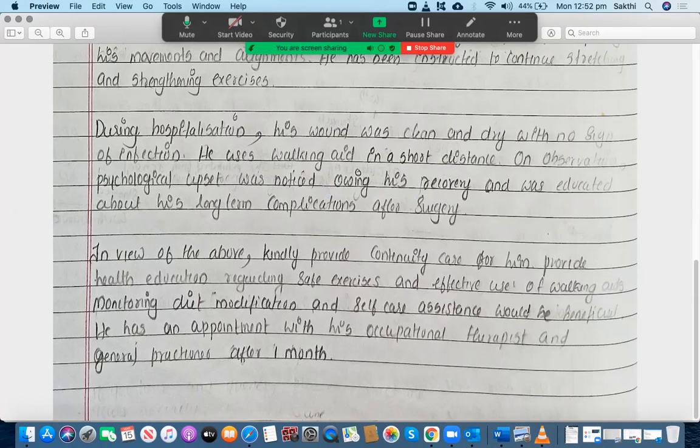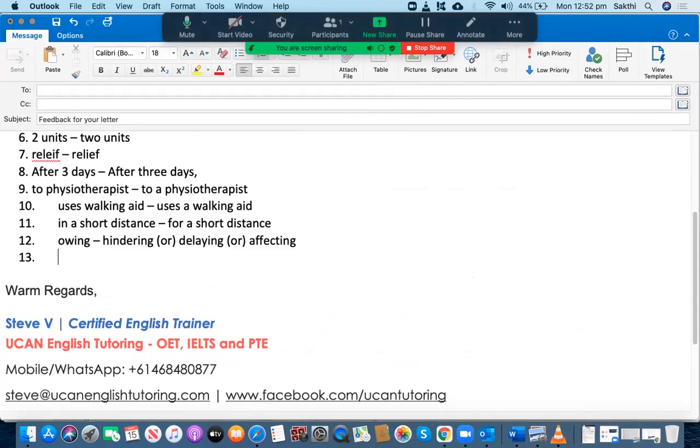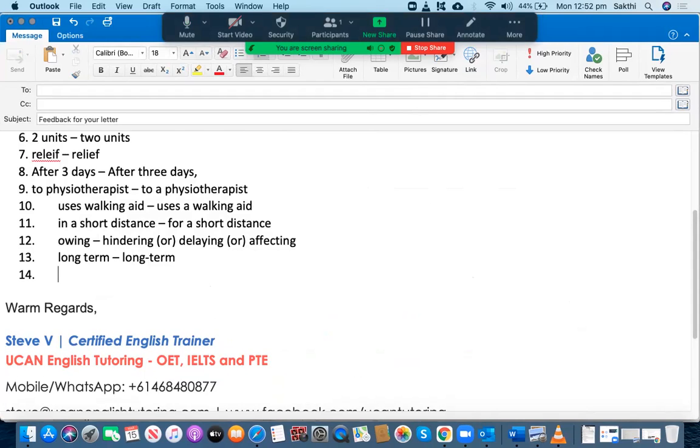And was educated about his long-term complications after surgery. Okay, long-term doesn't have two words. Long-term is only one word with a hyphen in between. So it's a word with a hyphen. Okay, all right. Let's go to the next one.